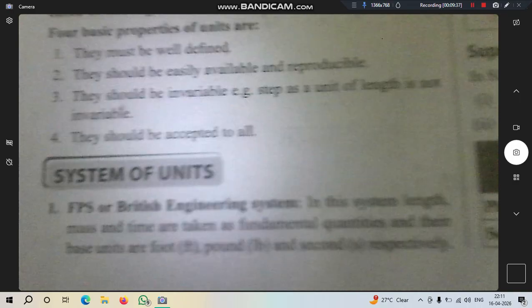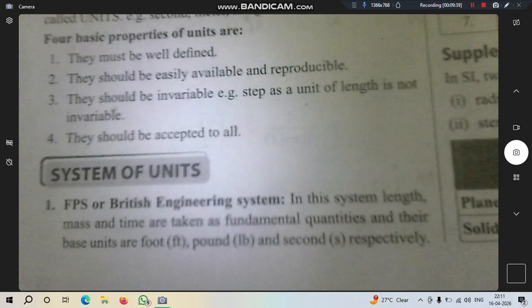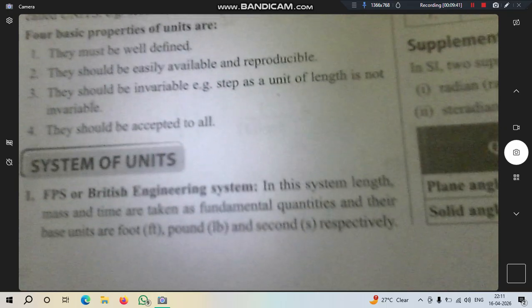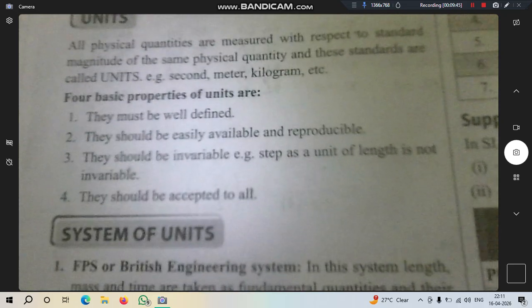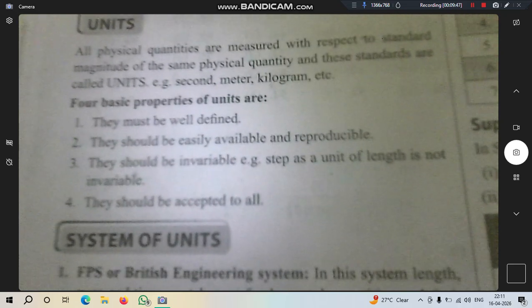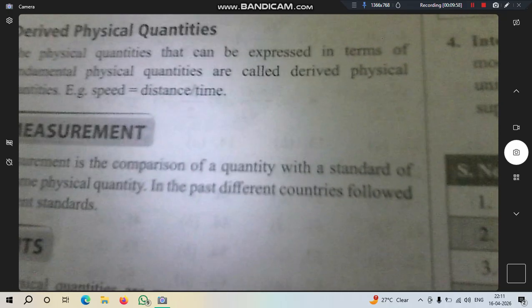So next is our system of units. There are 3 types of system of units: FPS, British Engineering System, CGS, Gaussian system, and MKS system. We will learn the FPS system in the next class. Till then, bye bye, take care, and have a nice day.